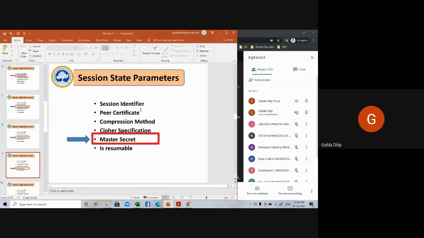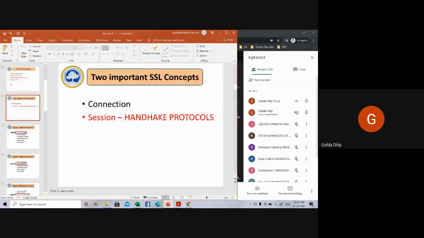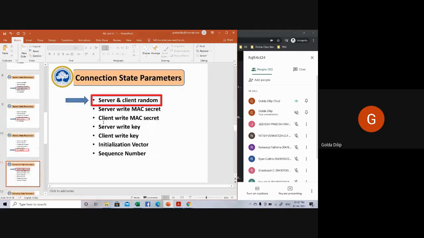Then the last parameter is resumable. This will basically be a flag or some signaling mechanism which will indicate whether the session can be used to initiate new connections or not. So these are the various session state parameters. We discussed two important concepts, one is connection and another one is session, and we just discussed session state parameters.